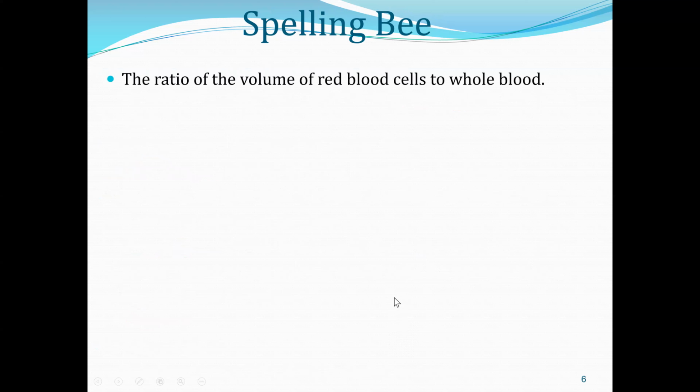Word number six, the ratio of the volume of red blood cells to whole blood. So ratio, okay? And this word is hematocrit. Hemata here is for blood, hematology, etc., a branch in medicine studying circulation disease related to blood, right?